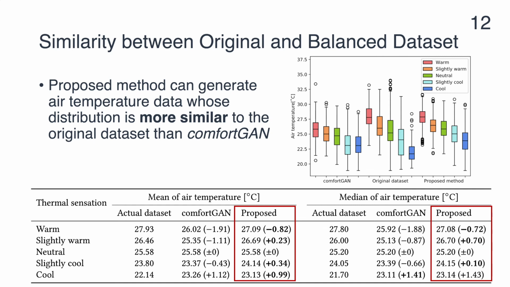As shown in the table, the proposed method has a smaller difference from the original dataset compared to comfortGAN. This result shows that the proposed method can generate air temperature data whose distribution is more similar to the original dataset than comfortGAN.